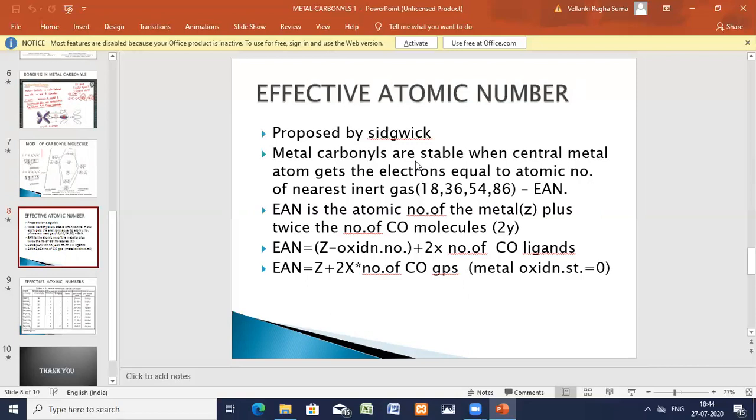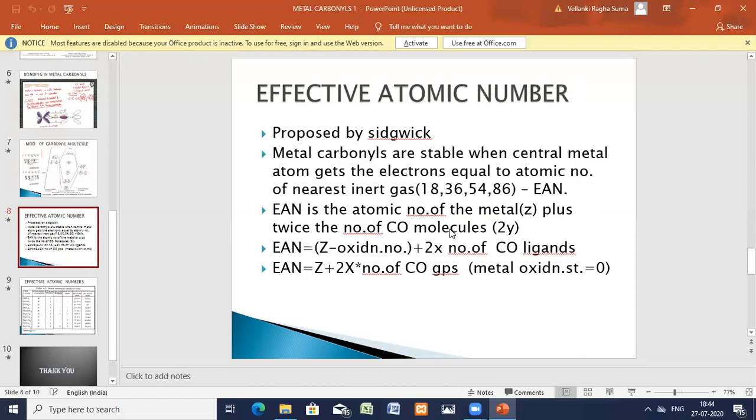When the central metal atom gets the electron count equal to the nearest inert gas configuration, that is called EAN, effective atomic number, a stable configuration.